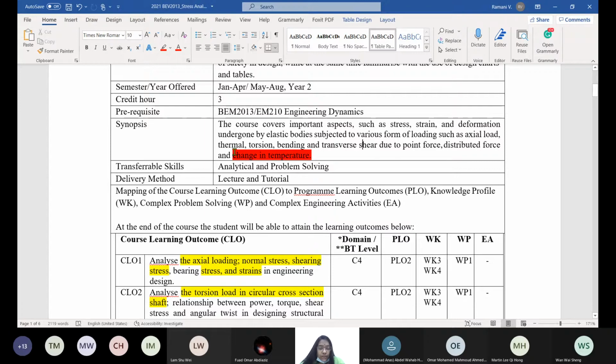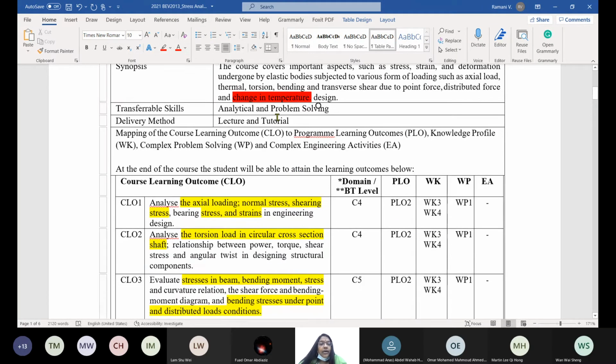Different types of loading, their failures, and their design. Actually, this has to be changed to design. Later I will mention it in my TCRC, right? Okay, analytical. Here it has analytical and problem solving.